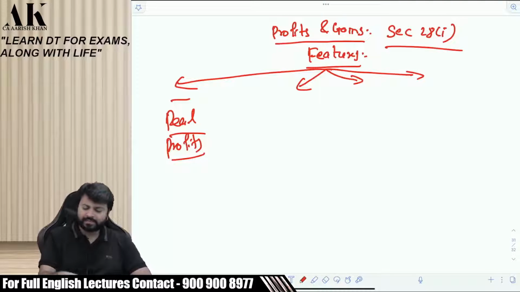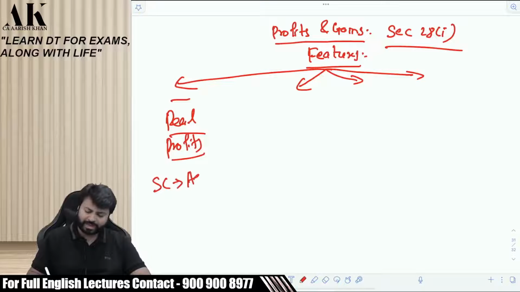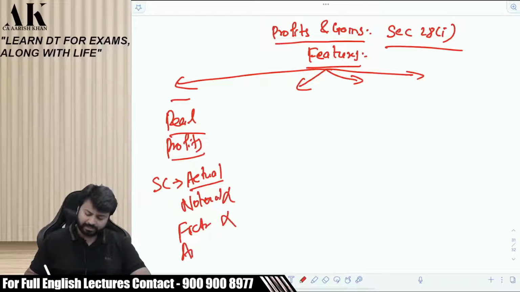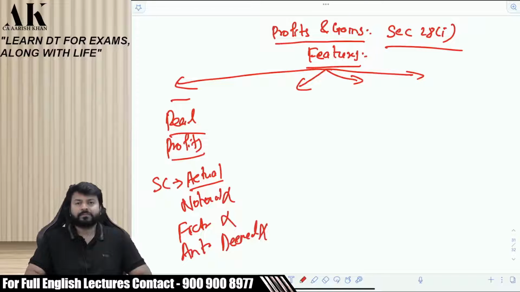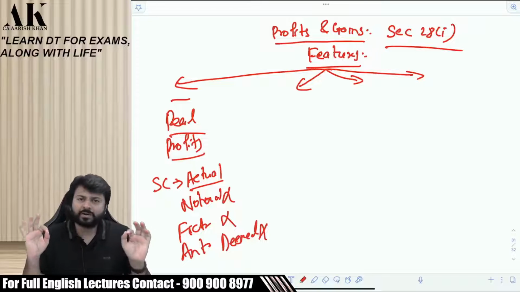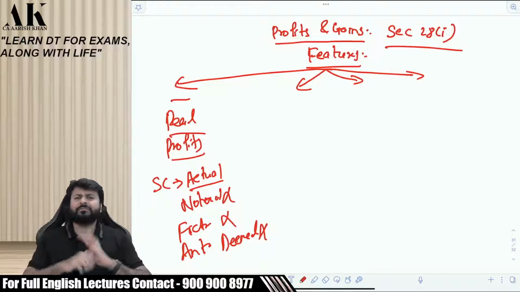It means your sales consideration has to be actual. It cannot be notional. It cannot be fictional. It cannot be anticipated. It cannot be deemed. If you want to charge your profits under 28(1), it has to be a real one.